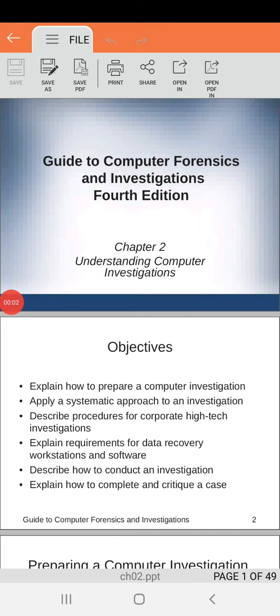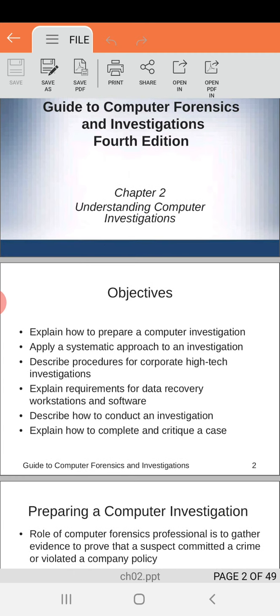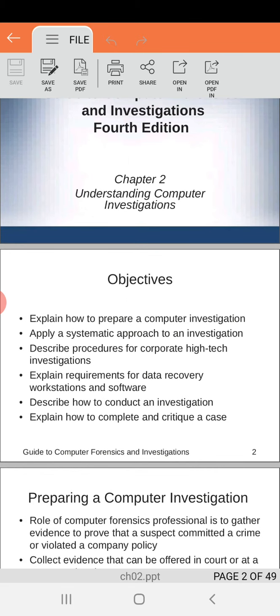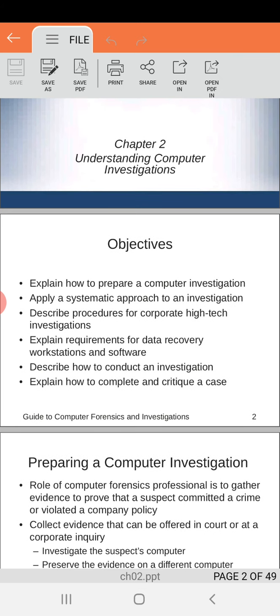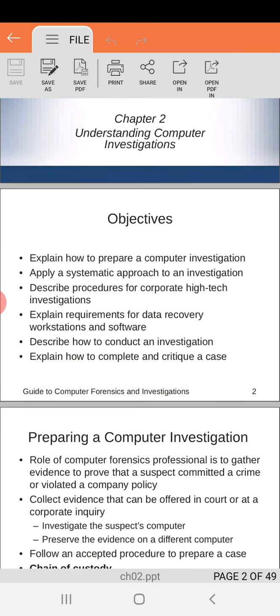Hello everyone. As we have already completed many of the topics from this chapter, let's have a quick glance at the objectives, such as what we are going to learn after completing this chapter. We are going to learn how to prepare for computer investigations. We can easily analyze the systematic approach for investigations. We can describe the procedures for corporate high-tech investigations. We can easily do data recovery from any of the workstations or software. We are going to conduct investigations, and we can easily learn how to complete and critique a case.